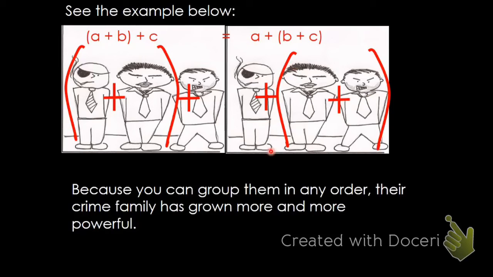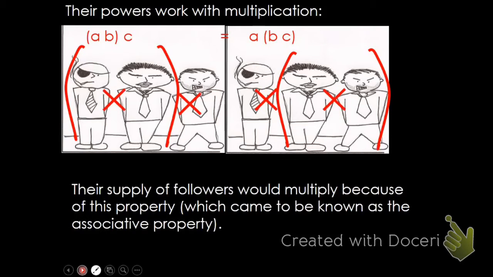So no matter if you group these two guys or these two guys, if all you're doing is adding, it doesn't matter what order you do them in, and this, of course, makes the crime family more powerful. The Associates. This also works with multiplication. So A times B and then times C is the same thing as B times C and then times A.